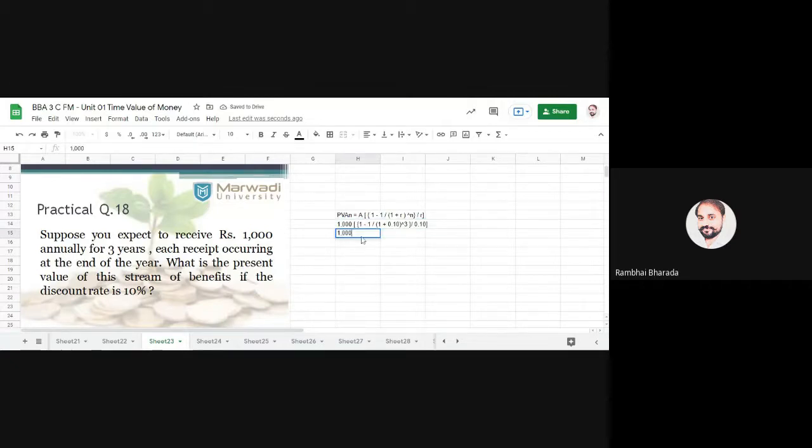Thousand remains same. There is no change. No calculation for that. 1 minus 1 upon 1.10 raised to n, raised to 3, bracket over, divide by 0.10, bracket over. So the 1000 in a bracket 1 minus 1 upon 1.10 raised to 3.